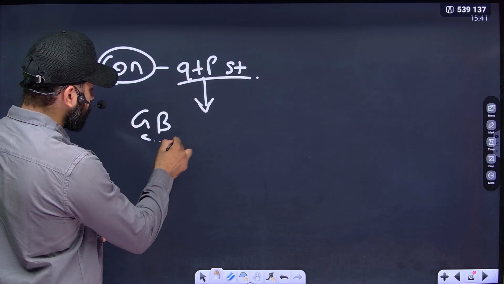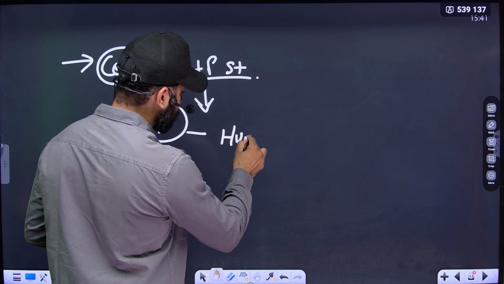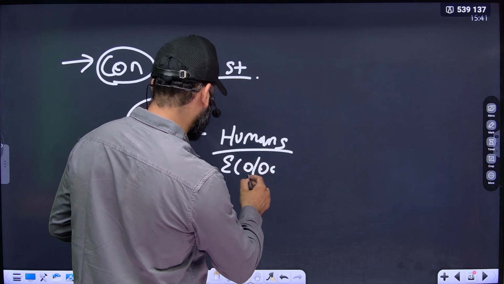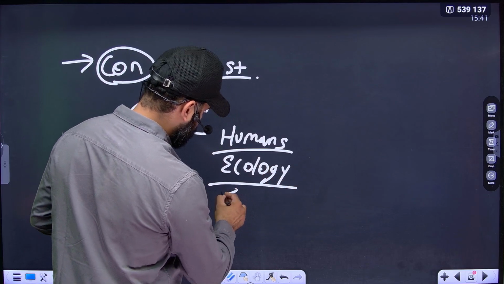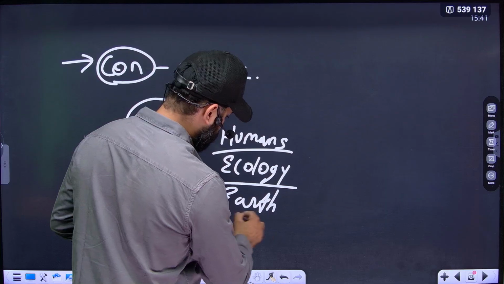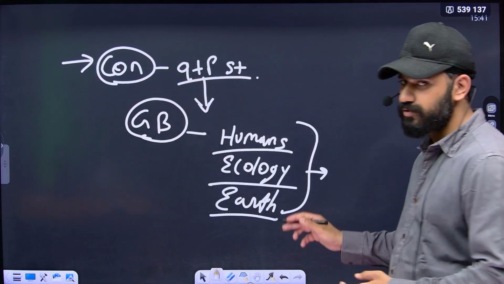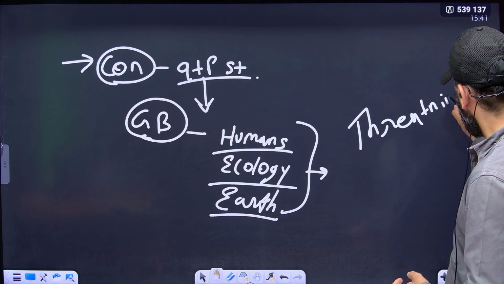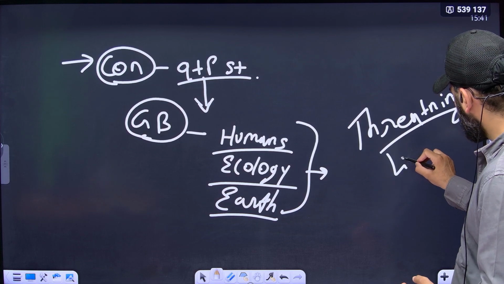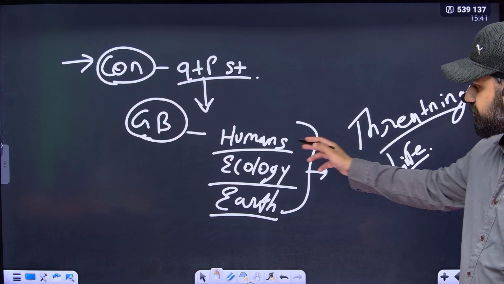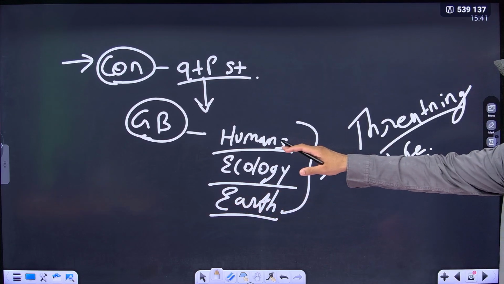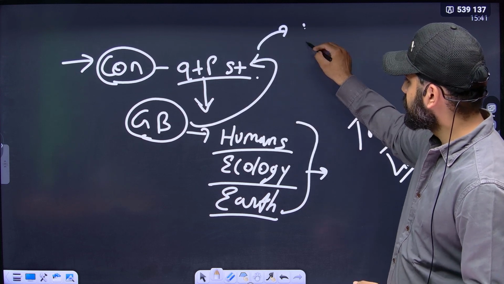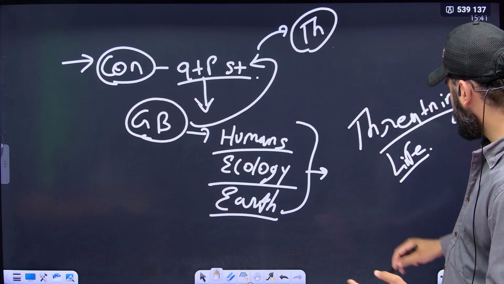Because of global warming, and global warming is impacting humans, ecology, largely earth. And this is responsible for threatening life. Now life is not only humans, every life is threatened because of global warming, and global warming is happening in the atmospheric structure, in which layer? Thermosphere. You can conclude through this.